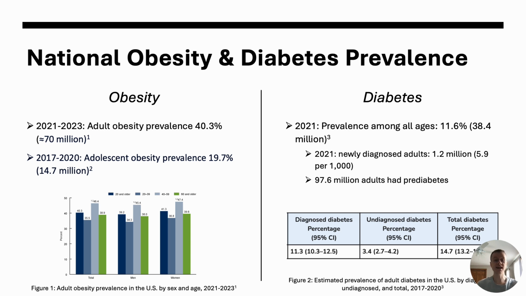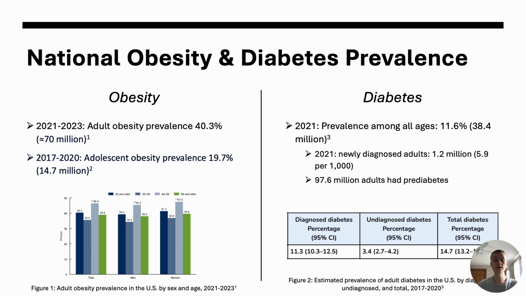On the other hand, diabetes can be defined as a chronic condition that occurs when blood glucose is too high, resulting in higher risk for other health problems such as cardiovascular disease, stroke, and kidney failure. In 2021, the prevalence of the United States population living with diabetes was 11.6%, or 38.4 million. During this year, the incidence of newly diagnosed adults was 1.2 million, or 5.9 per 1,000 people.